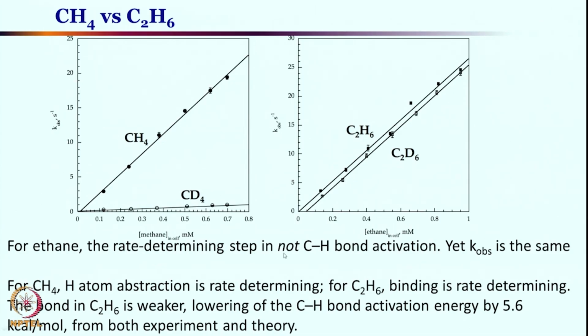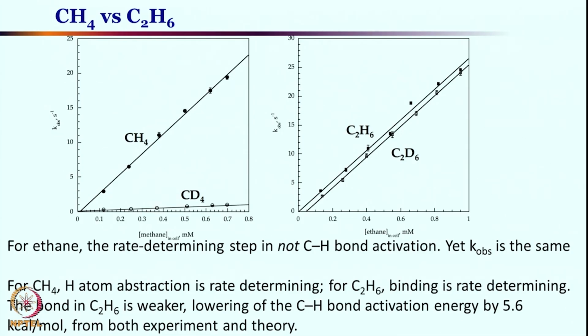For ethane, the rate determining step therefore is not the CH bond activation step. So what we are trying to tell here is the scientist has now figured out a quite phenomenal observation, and that is methane and ethane react completely differently, or at least the intricacies of the reaction mechanism are different.